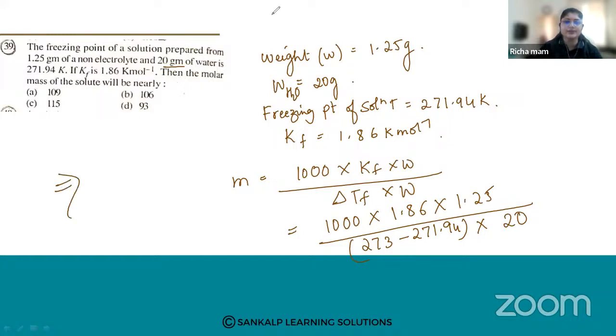See what answer you're getting. Ranjita has got it as A. Others? After solving this systematically, see what answer you're getting. Jyoti has also got it as A. The answer you are getting is 109.67. So it is option number A. Vedvati has also got it as A. So this is the correct answer. Is it clear? Yes? Okay.